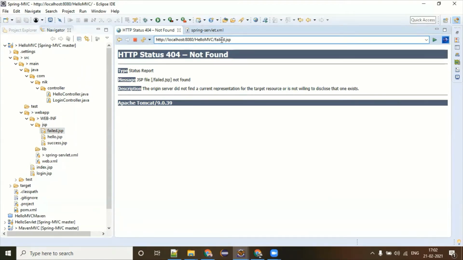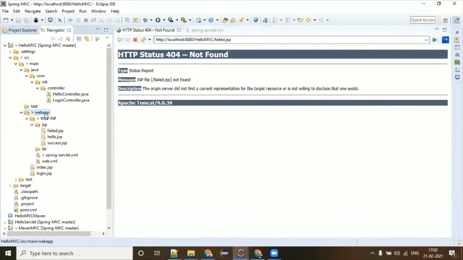There is a JSP folder, and inside the JSP folder you will be able to see every file. Because by default, it will start looking directly in the webapp folder. It will not be able to see fail.jsp, and it will complain, I'm not able to find it. But what you did is say, no, I kept all files in the JSP folder of WEB-INF.